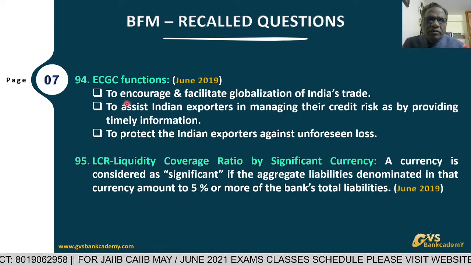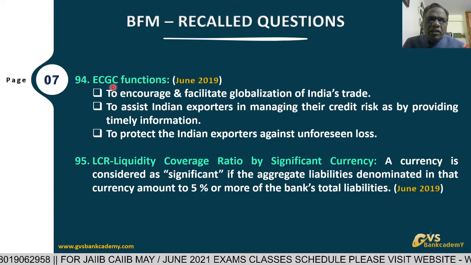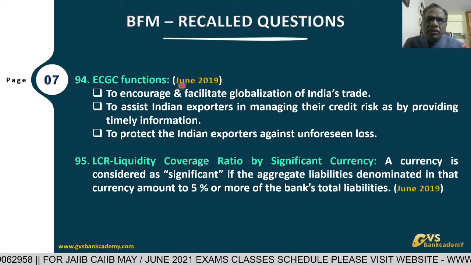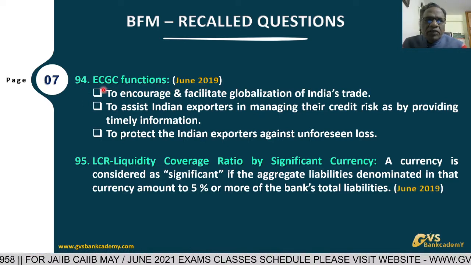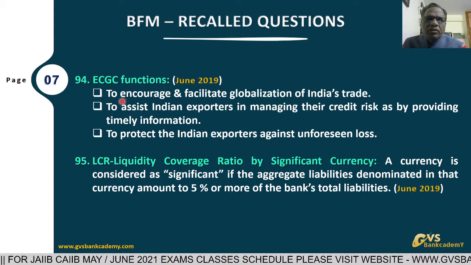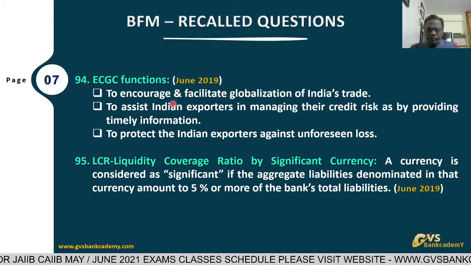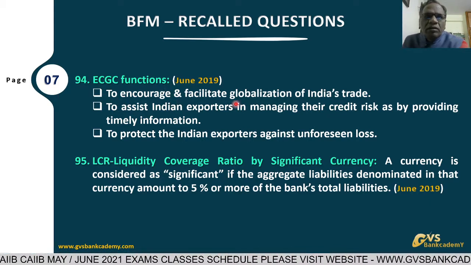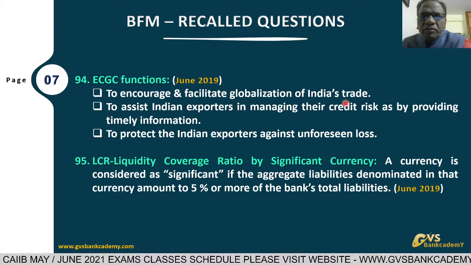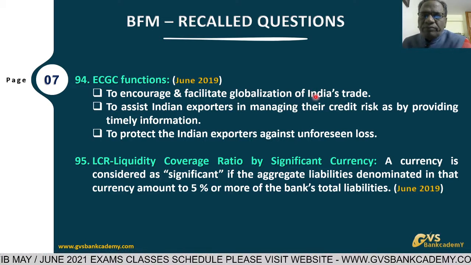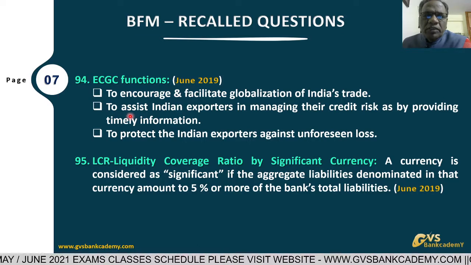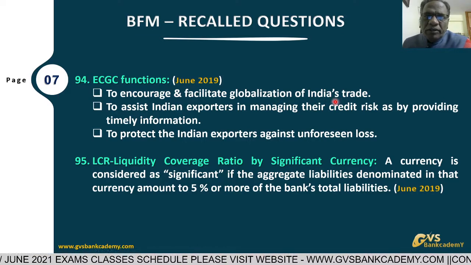ECGC functions. Export Credit Guarantee Corporation. It is also a Government of India undertaking. What are the functions and objects of ECGC? To encourage and facilitate globalization of India's trade. This means Indian exporters have to participate in global trade.